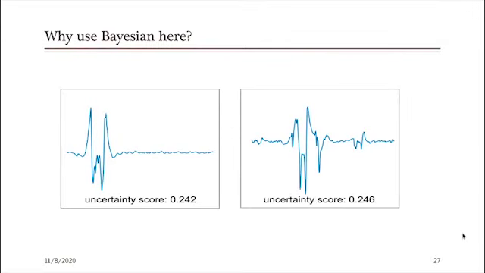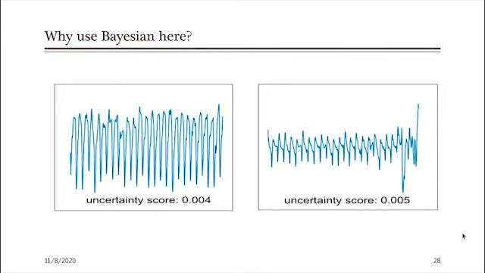As you can see, these are 2 examples of poor signals, where our model is correctly giving a high uncertainty score, and this uncertainty score tells us that these signals should be discarded from the dataset. Whereas in the case of excellent signals, our model gives quite low uncertainty scores. So these uncertainty scores tell us which signals should be discarded and which should go into the model training process.